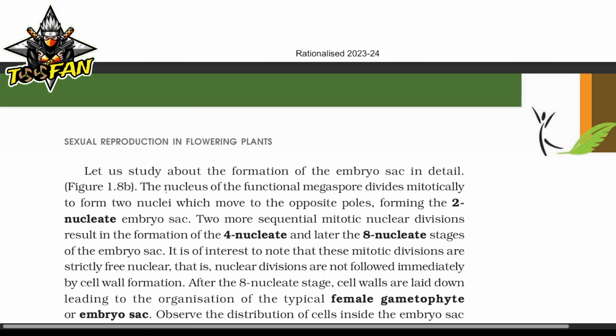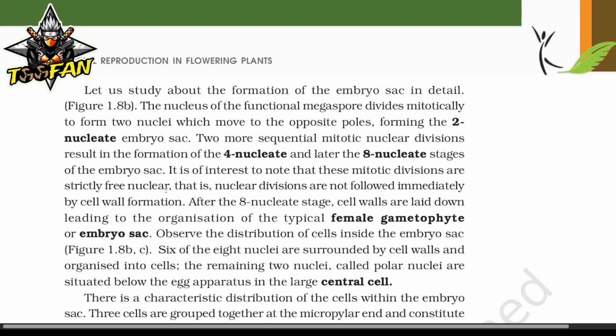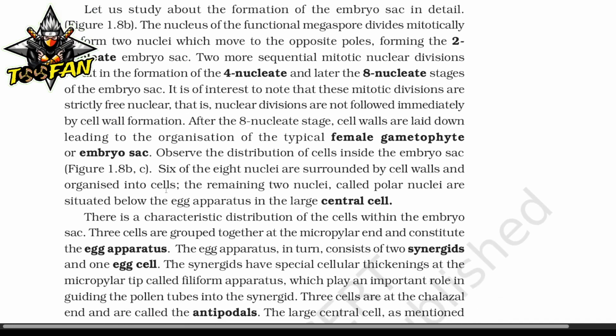It is of interest to note that these mitotic divisions are strictly free nuclear, that is, nuclear divisions are not followed immediately by cell wall formation. After the 8 nucleate stage, the cell walls are laid down, leading to the organization of the typical female gametophyte or embryo sac. Observe the distribution of cells inside the embryo sac. 6 of the 8 nuclei are surrounded by cell walls and organized into cells. The remaining 2 nuclei, called polar nuclei, are situated below the egg apparatus in the large central cell.